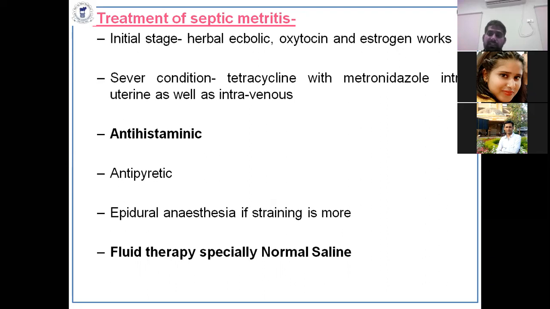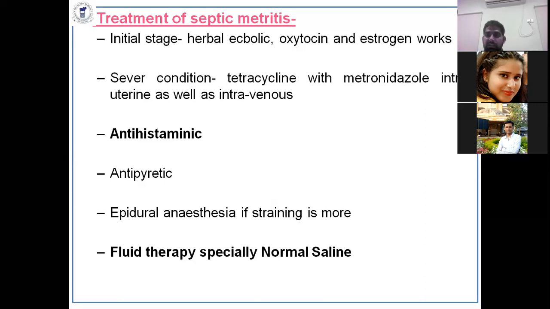So tetracycline is the drug of choice in the severe condition of septic metritis. Antihistaminics must be given because histamines are released in the case of toxemia, and antipyretics if needed. Straining is more in the initial cases, then there is atony in the uterus. To cope with that atony, the animal strains by natural instinct.